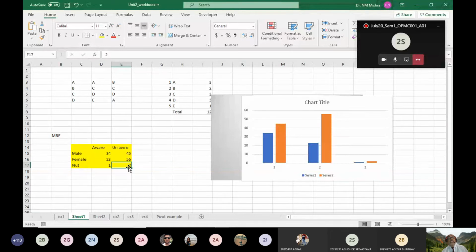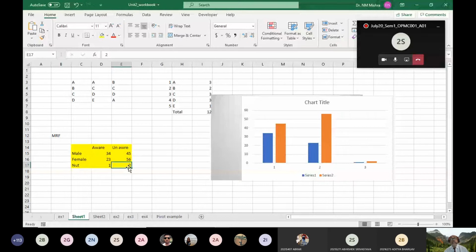This table is a contingency table. Am I right? Two types of categories there: male, female, neutral, and aware and unaware. Now a contingency table has to be visualized by which type of chart?